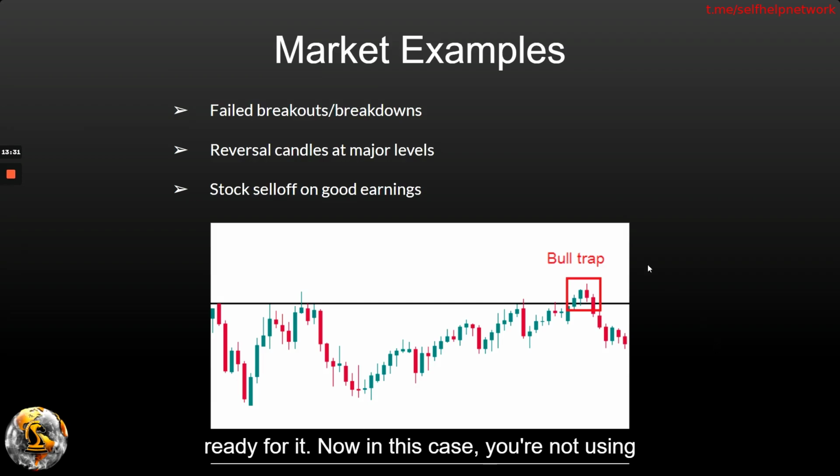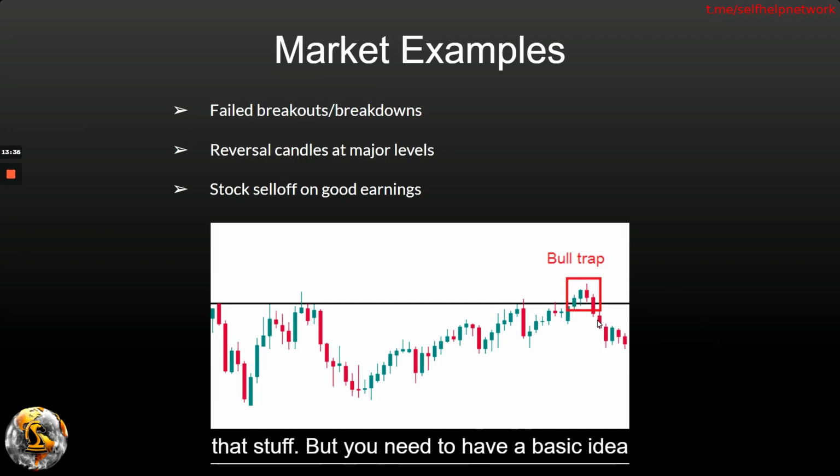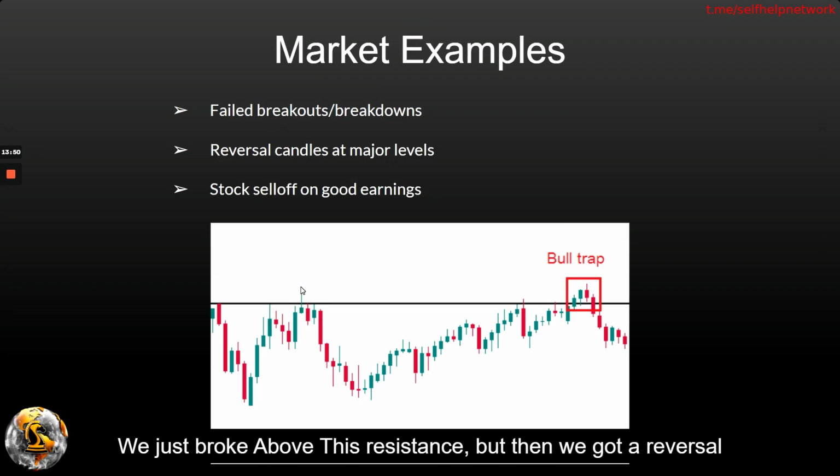Now in this case, we are not using Bayes' theorem. We don't really care much about the historical data, none of that stuff. But you need to have a basic idea of why conditional probabilities are important. A new condition, a breakout failed, changes everything. If you get a reversal candle at major levels, here, we just broke above this resistance, but then we got a reversal candle.